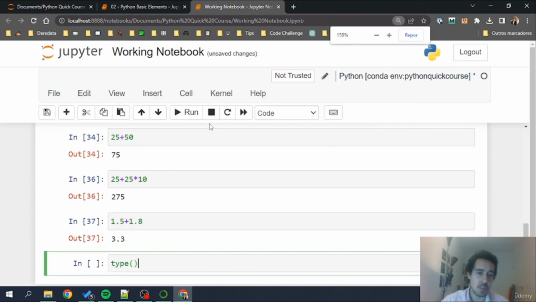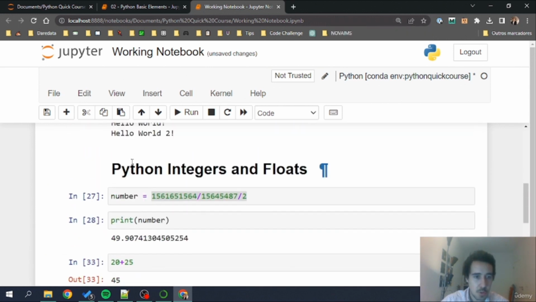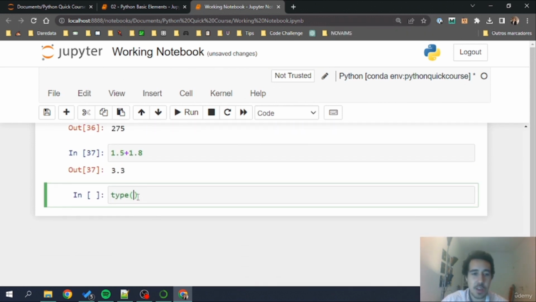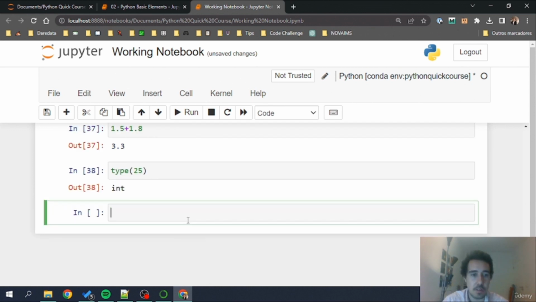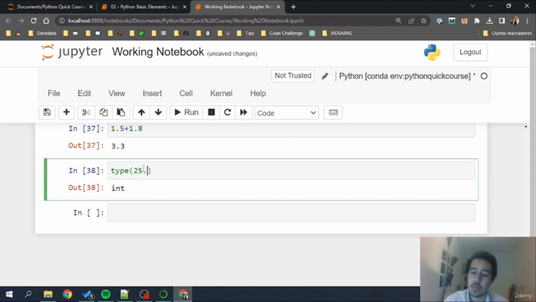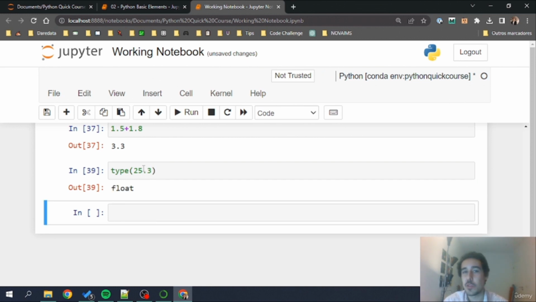Let me zoom this in a bit. I hope you could see everything that I was doing before, but zooming this will probably improve the readability of what you are seeing right now. So I have this type right now, and inside this type I can pass any Python object. I can pass a 25, which is an integer object, and if I do this, I have as a return int, from integer. I can pass 25.3, which will return me a float, which is this decimal point.